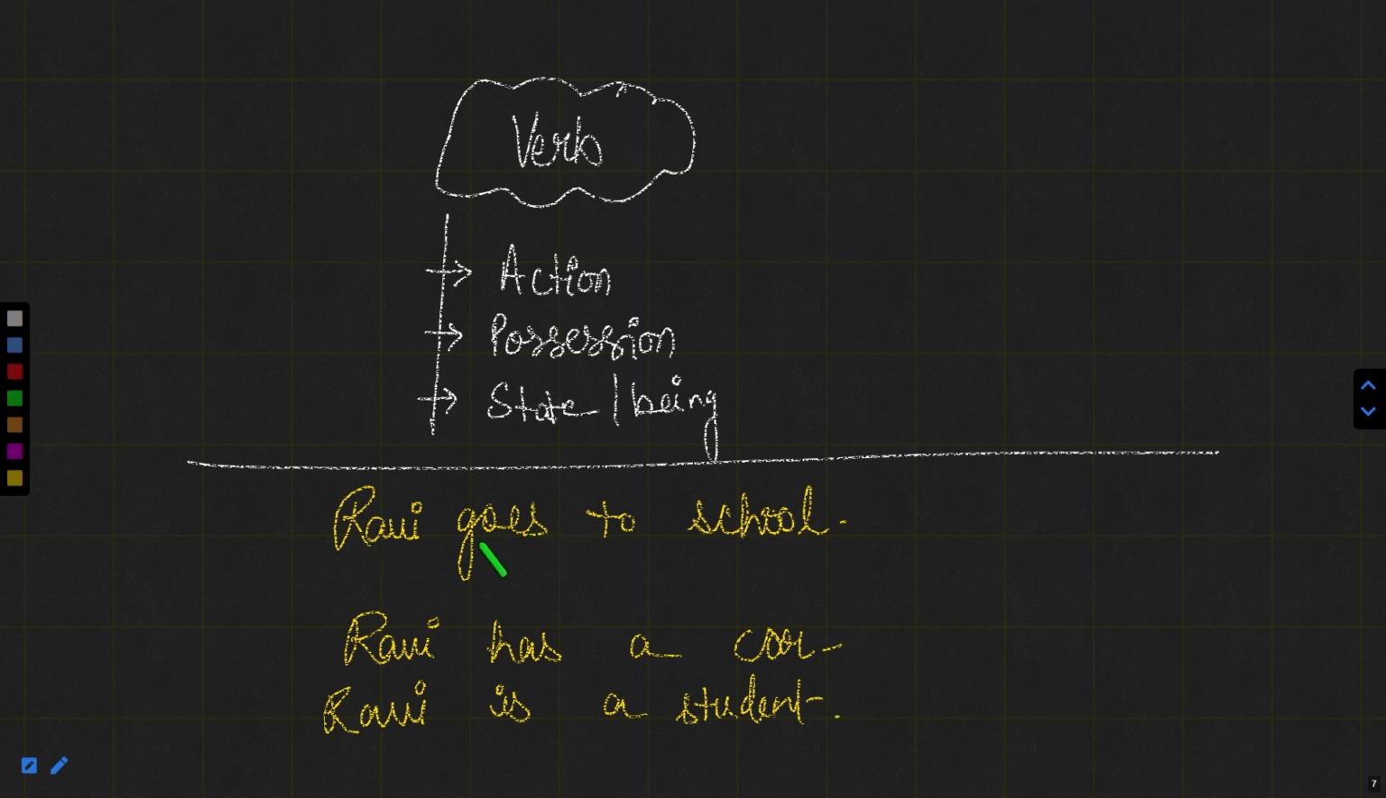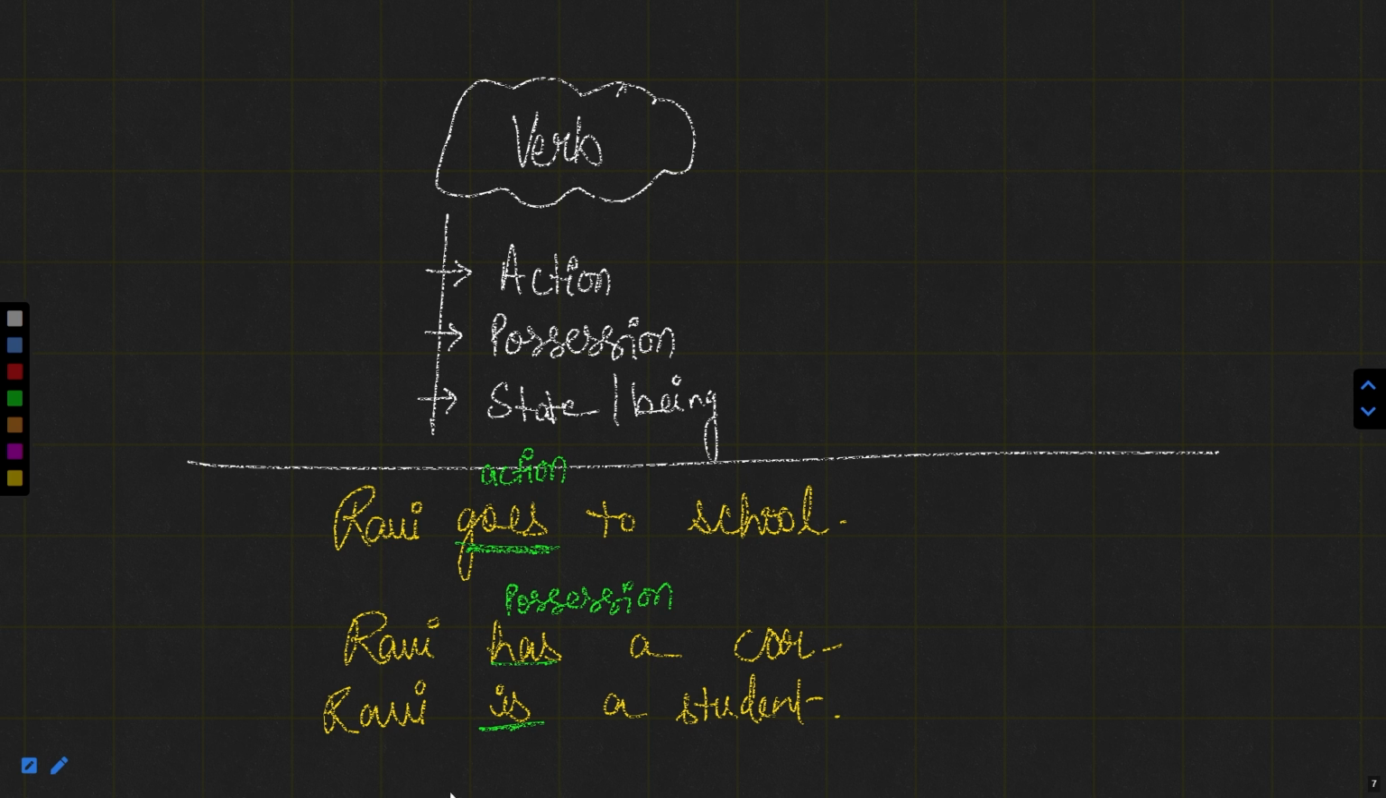In the first sentence, we say Ravi goes to school. Now, this goes is actually showing us the action, and if it is showing us the action, of course, it is a verb. Ravi has a car. Now, the car is the possession of Ravi. It means Ravi owns that car. He has that car. So, this has is showing us the possession of something.